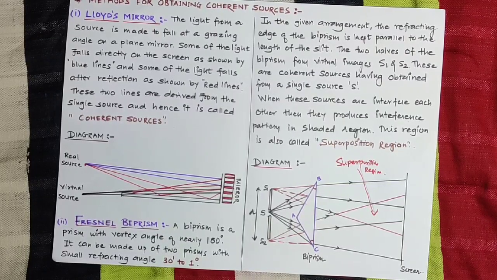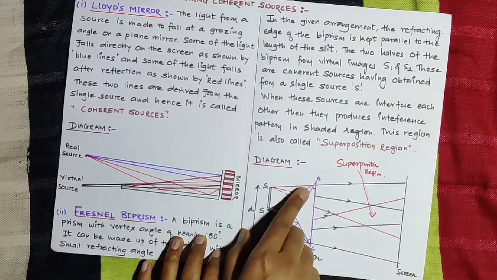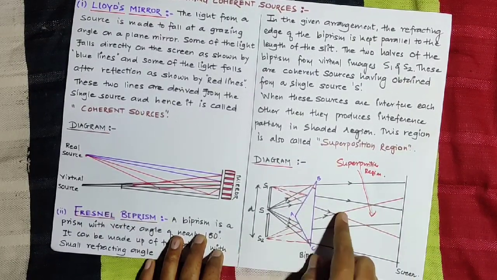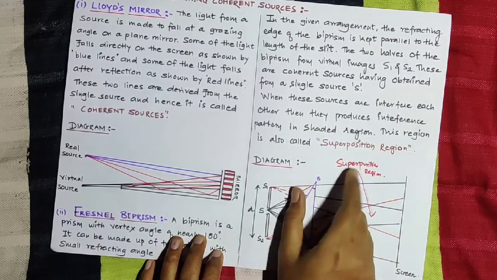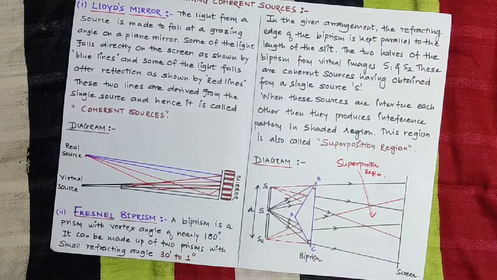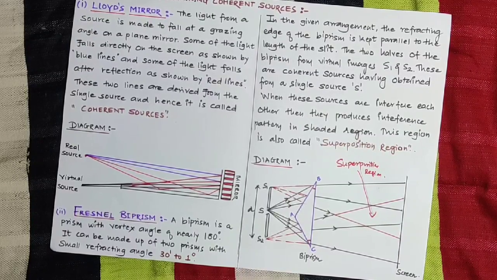So when the light passes from this vertex angle of the given prism, the waves interfere with each other, and this central region is called the superposition region, because they produce an interference pattern in the shaded region. So these are the two methods for obtaining coherent sources.